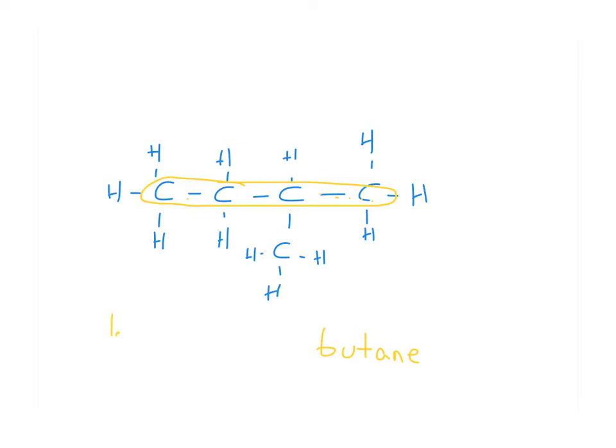The next thing that we do is we identify any side chains. Side chains, like this, would be an example of a side chain. They're not part of that longest parent chain. When we name side chains, we use the same prefixes. So we look at this side chain, and that side chain is a 1-carbon side chain. That's meth. But because it's a side chain, it's a yl. So that is a methyl.